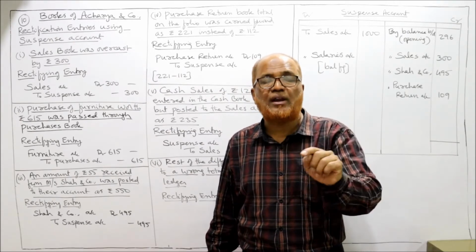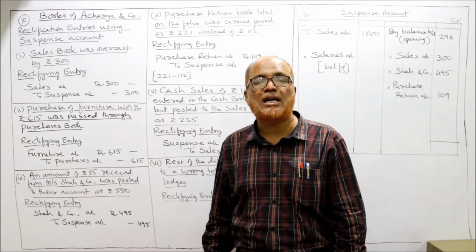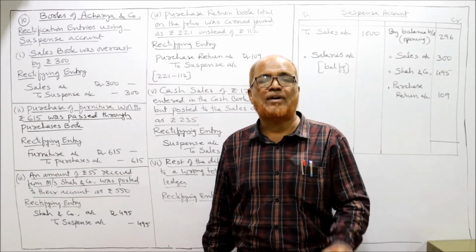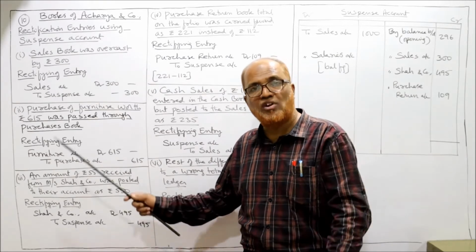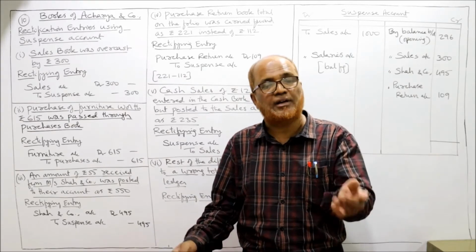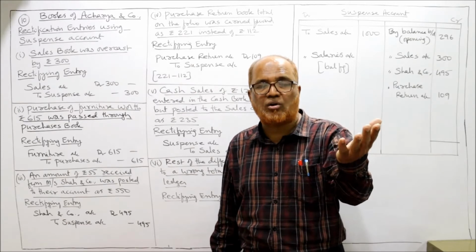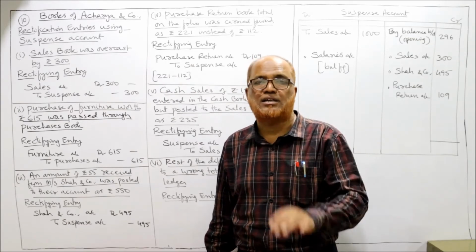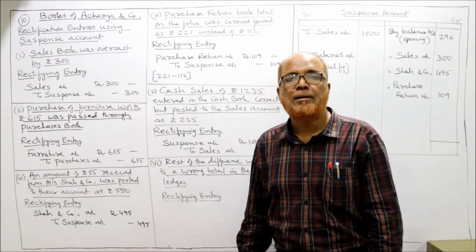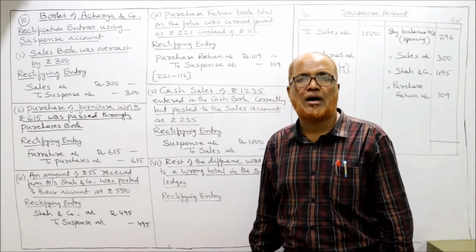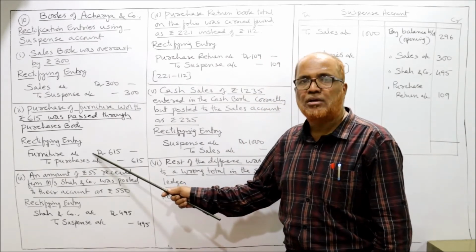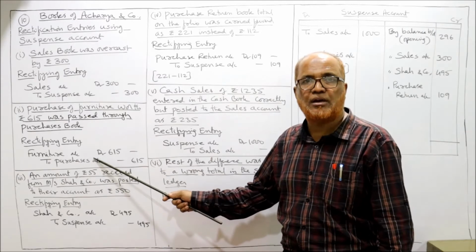So now we debit the furniture account and credit the purchases account. So the rectifying entry will be furniture account debtor to purchases account. Suspense account will not come here.